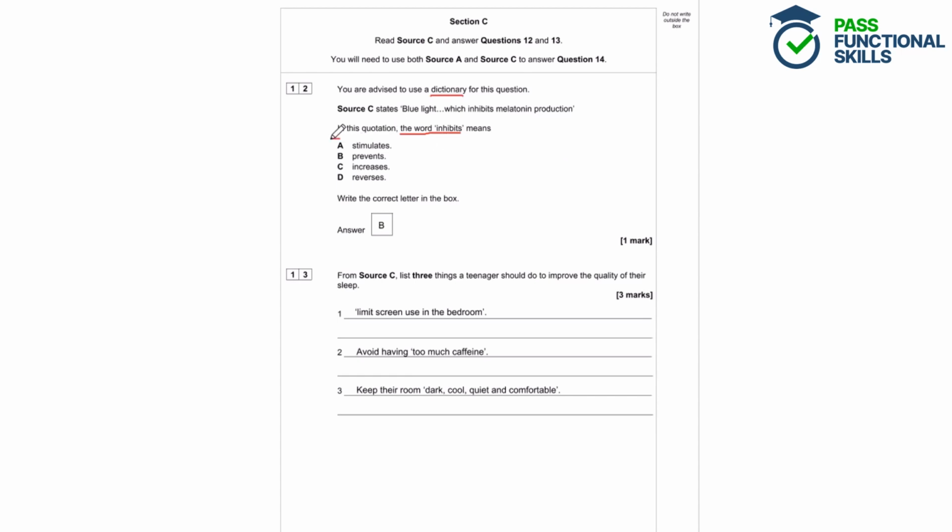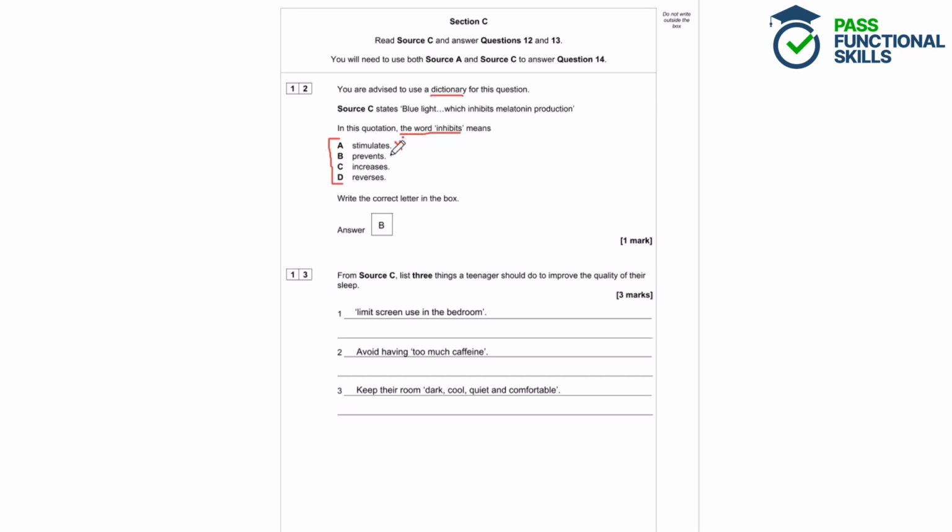Now, which of these options is correct? Well, if you didn't know what any of these means, you can look that up in a dictionary as well. So stimulates means causes something to happen, so that's incorrect because we're looking for something that stops something from happening, like restrains it.